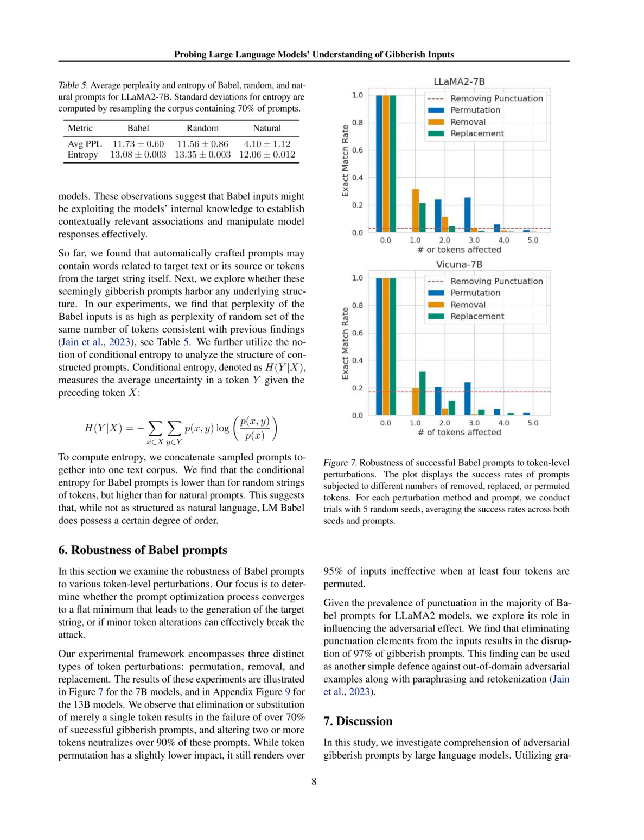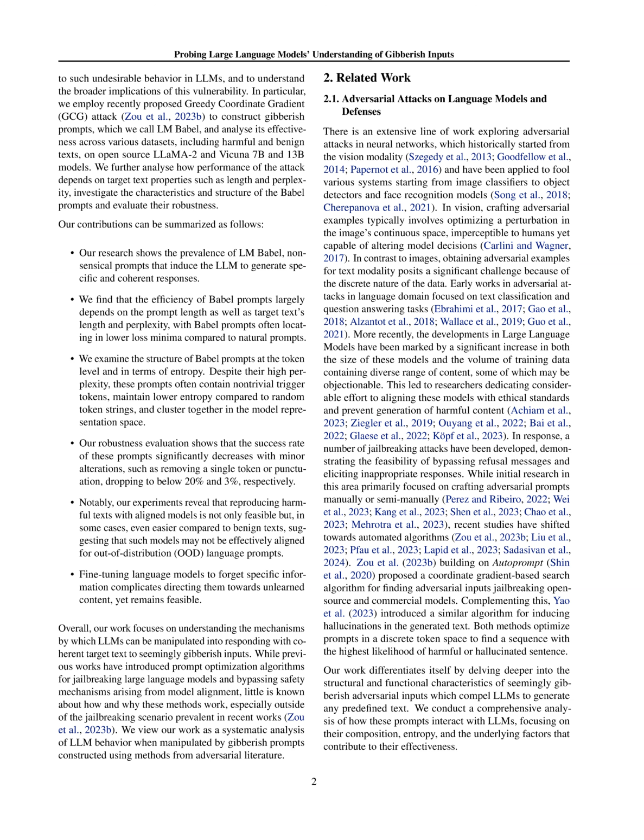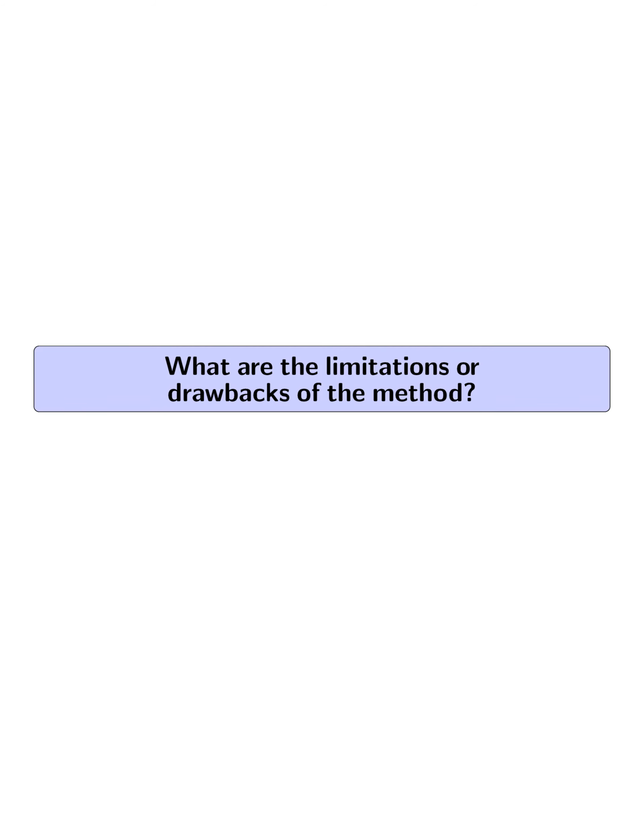The robustness of Babel prompts was also examined, showing that minor token alterations, such as removing a single token or punctuation, could disrupt the effectiveness of the prompts in up to 97% of cases. Overall, the new method demonstrated the effectiveness of using automated algorithms to construct gibberish prompts that could manipulate LLMs into generating specific target text, shedding light on the inner workings of these models and the implications for their safety and alignment with human preferences. What are the limitations or drawbacks of the method?